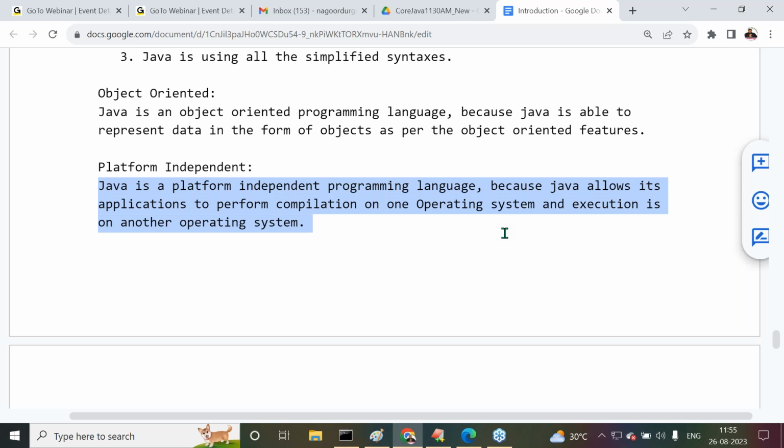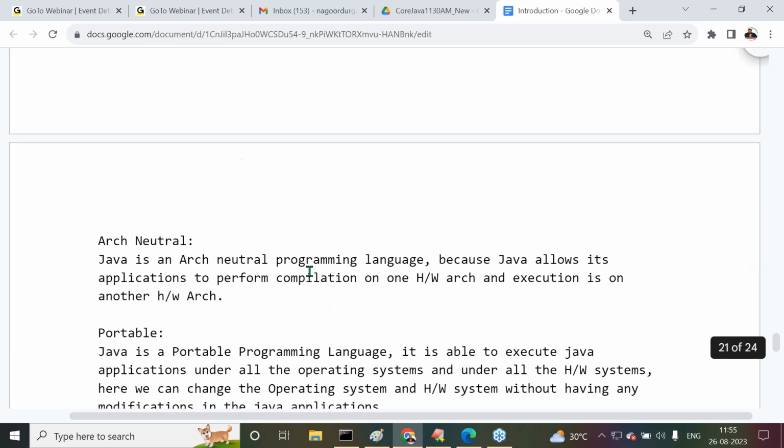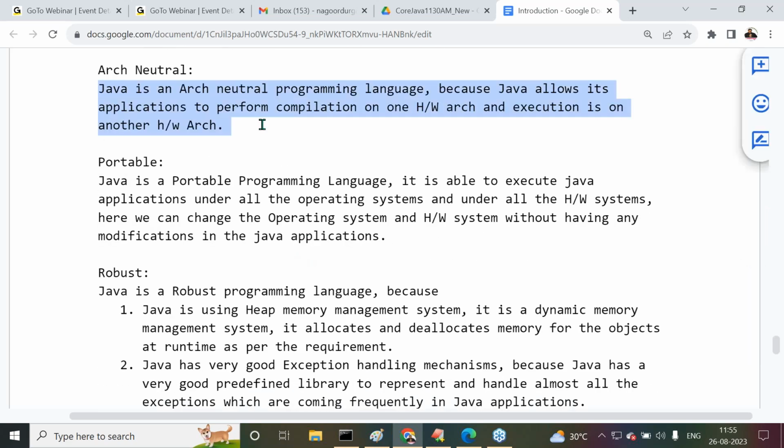Because Java allows its applications to perform compilation on one operating system and execution on another operating system. Architectural neutral. Java is an architectural neutral programming language. Why? Because Java allows its applications to perform compilation on one hardware architecture and execution on another hardware architecture.